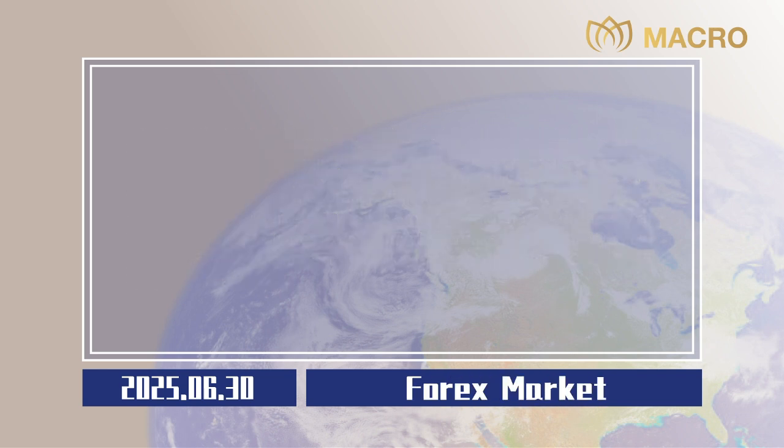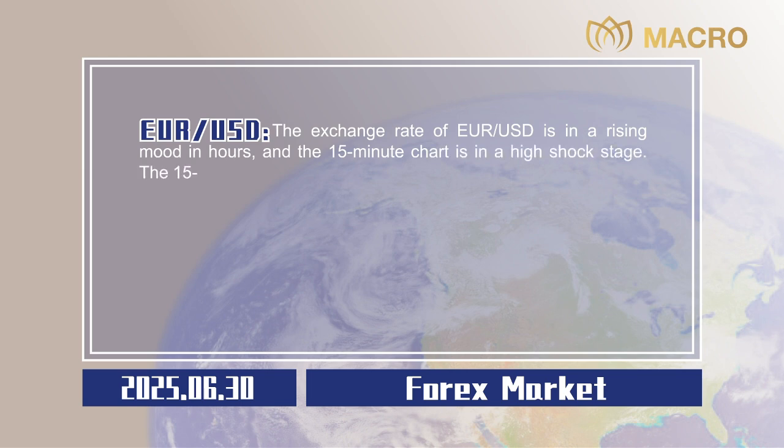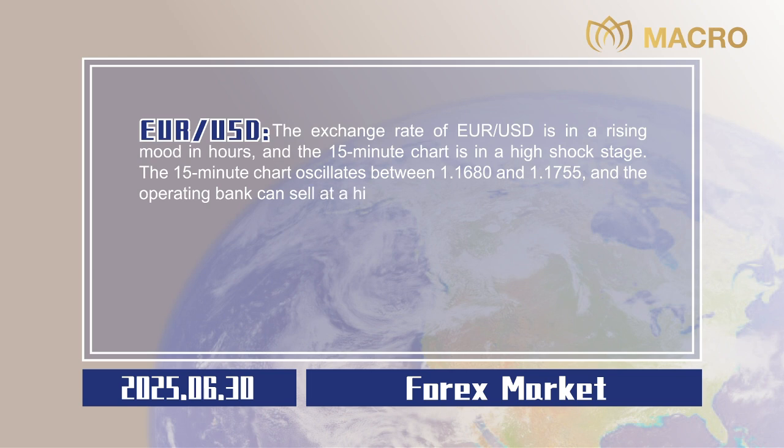Forex market. Euro to US dollar. The exchange rate of euro to US dollar is in a rising mood in hours, and the 15-minute chart is in a high shock stage. The 15-minute chart oscillates between 1.1680 and 1.1755, and the operating bank can sell at a high price and buy at a low price in this interval.